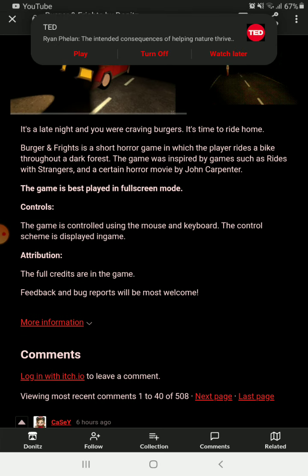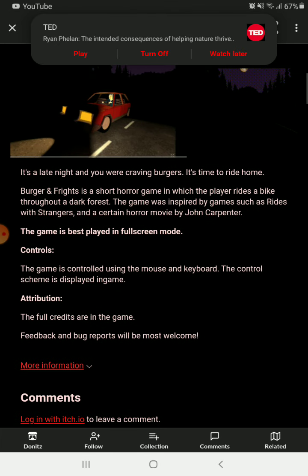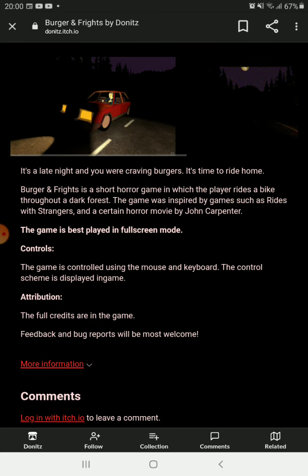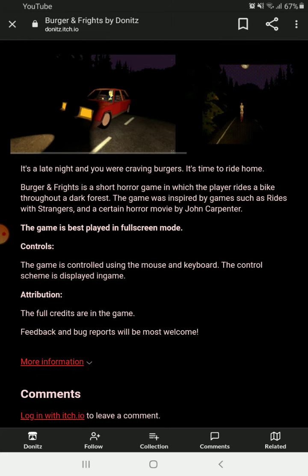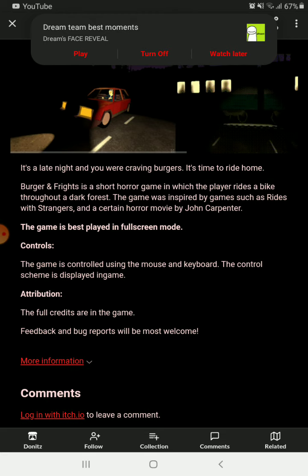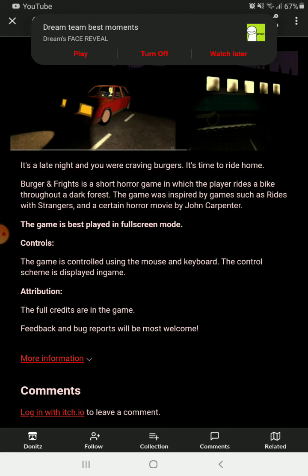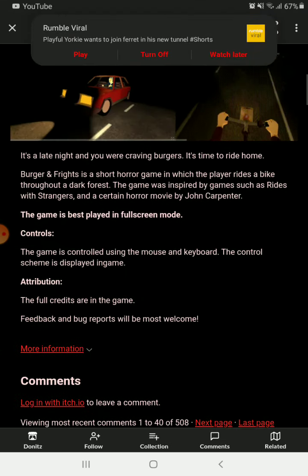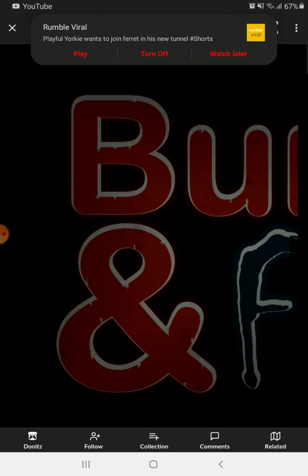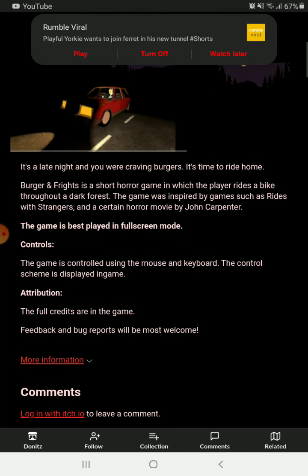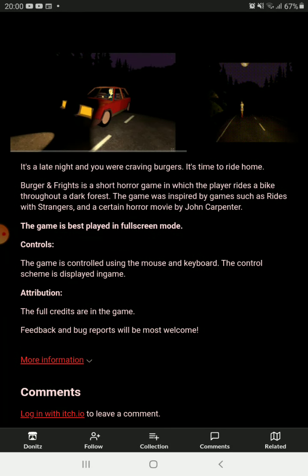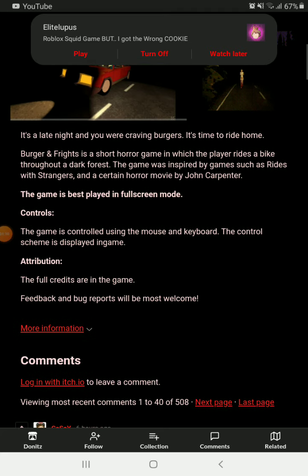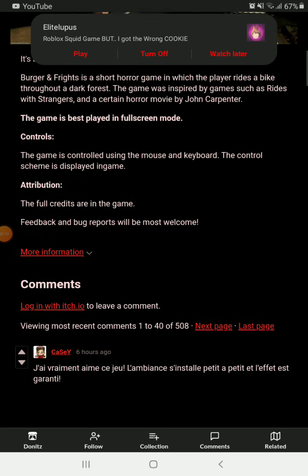So it's a short horror game in which the player rides a bike throughout a dark forest, and this game was inspired by games such as Rides with Strangers and a horror movie by John Carpenter. And this is how it's controlled. This is the logo of the game, and you can download the game right now here. I'll give you the link in the description and in the pinned comment.